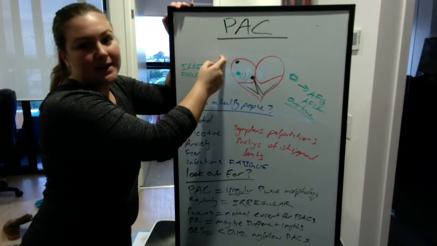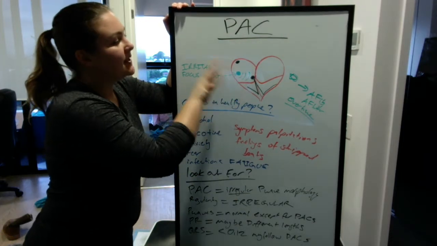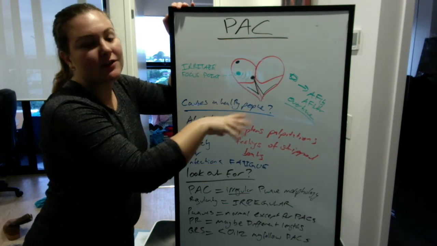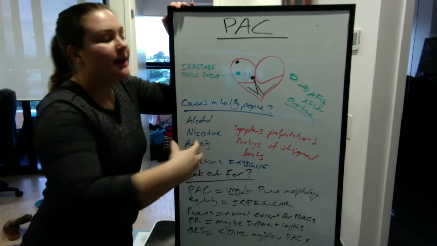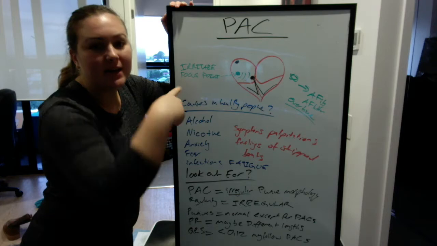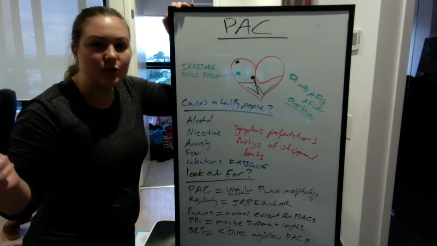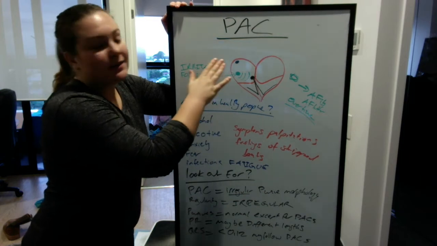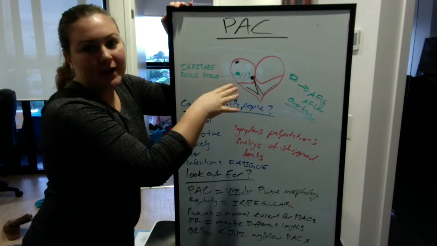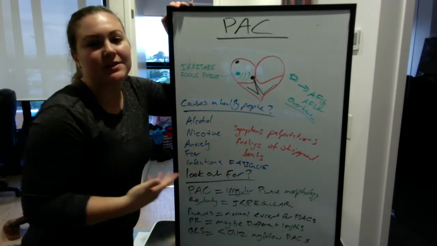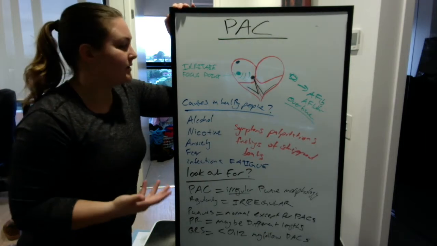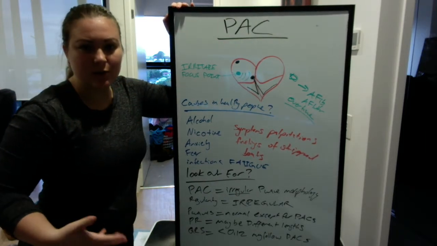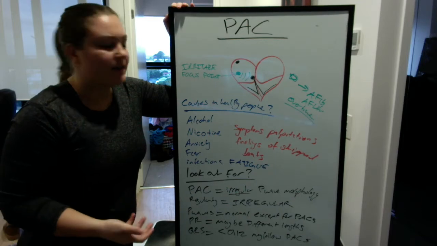Usually we rely on the SA node, but this one actually interrupts the signal from the SA node. So the SA node will usually fire, this will interrupt it and be the next beat, so it will be a premature beat, just like in the name. Over time, this little focus point can actually lead to conditions such as atrial fibrillation and atrial flutter as well, especially those with already underlying cardiac diseases.